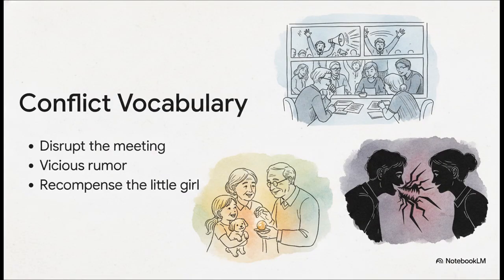And we see this conflict vocabulary popping up in practical situations all around us. For instance, a loud demonstration on the street might disrupt or totally break up an important meeting. A vicious or spiteful rumor can severely damage a really good friendship. But on the flip side, making things right often requires recompense, like, say, grandparents giving a reward to a little girl as recompense for finding their lost puppy.